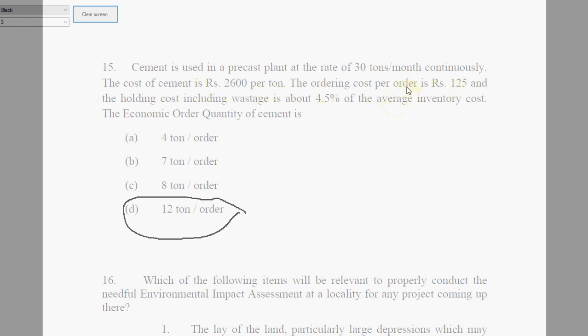Then you divide by the quantity to get the cost per ton. For 4 tons you get something around 10,400 plus 125, divided by 4. That cost is going to be higher than when you multiply by 12, add 125, and again divide by 12, where you get a lesser number. So definitely this is the economic order.